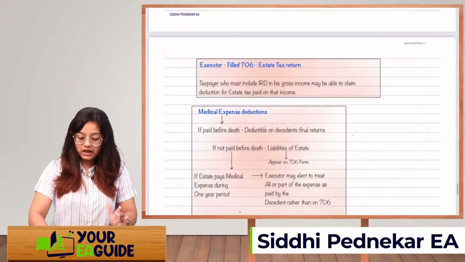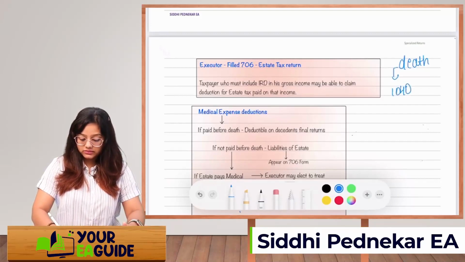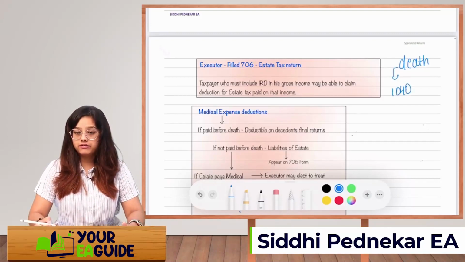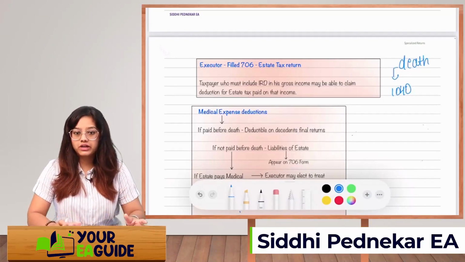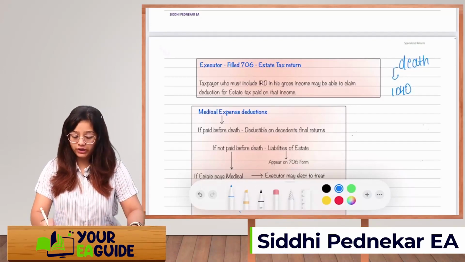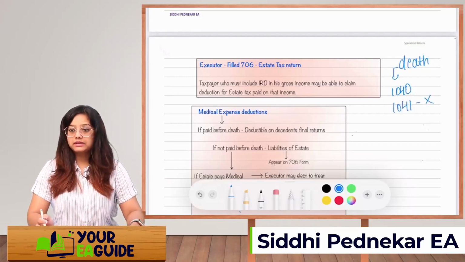So see, again I am going to explain this thing. There is a death. Okay, in the first year the descendant is going to file 1040, right? The descendants, beneficiaries, or whoever are representatives, they will file 1040. And then 1041 as a final income tax return. Okay.